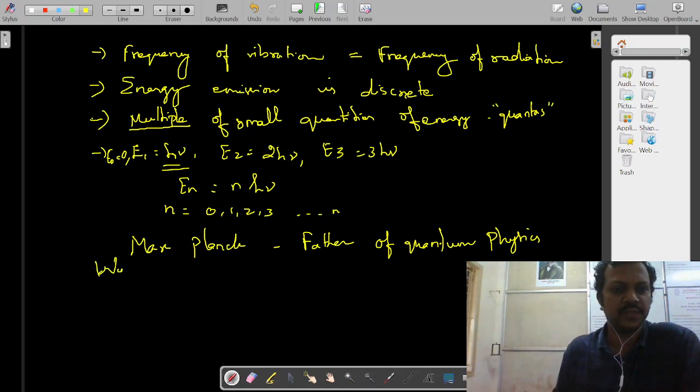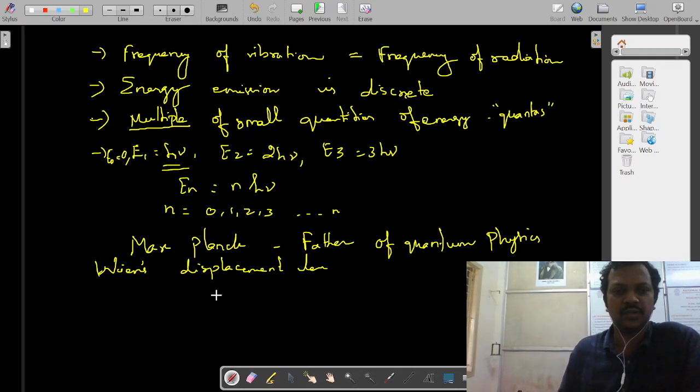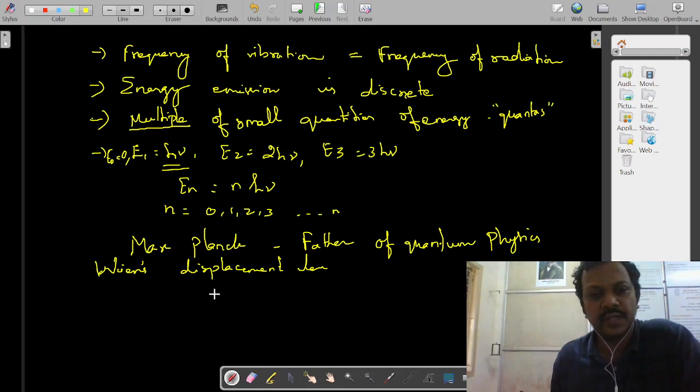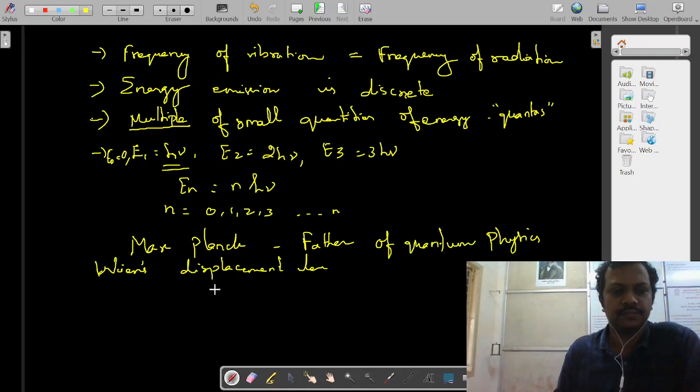Wien's displacement law is there, and one more is Rayleigh-Jeans law. First let us see Wien's displacement law. What is Wien's displacement law? This law states that the product of the wavelength corresponding to the maximum energy of radiation and the absolute temperature of the black body is a constant. So lambda m into T is equal to a constant.